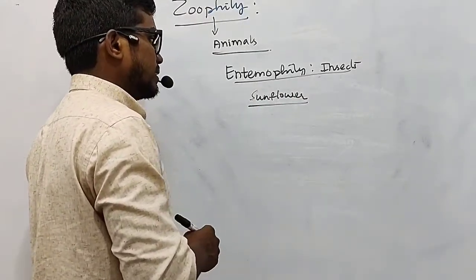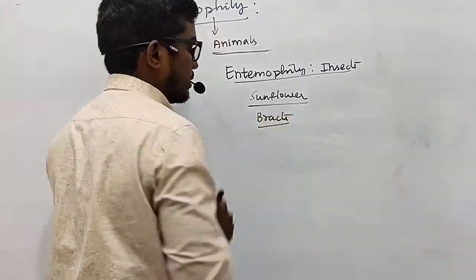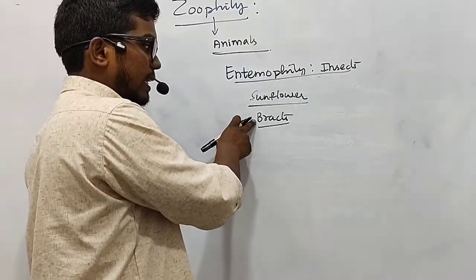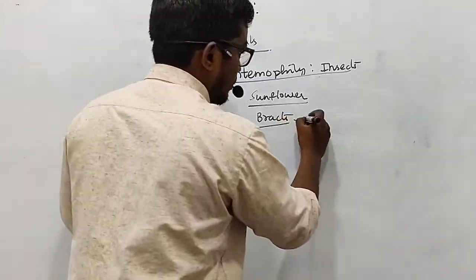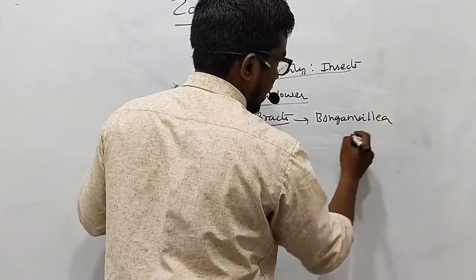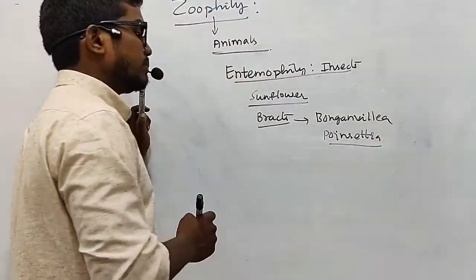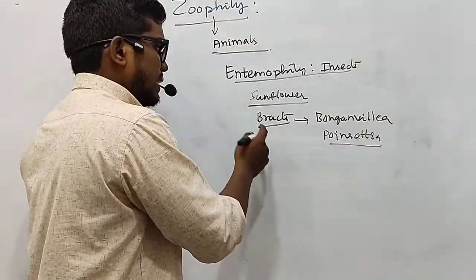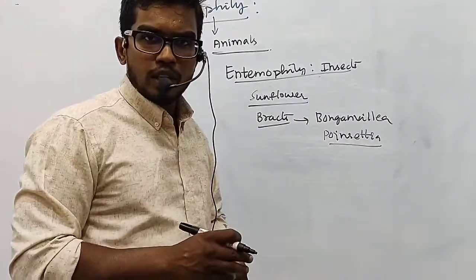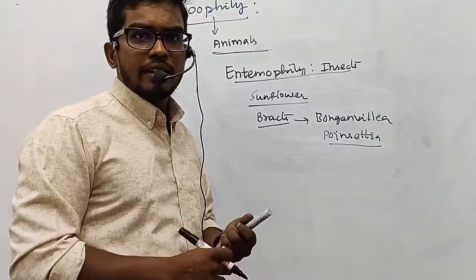Even in certain cases the bracts are modified to perform the role of pollination, as they attract the insects through their colors, as in the case of bougainvillea and poinsettia. And generally the corolla tube of these flowers will have nectar stored in it, so that attracts the insects to pollinate the flowers.